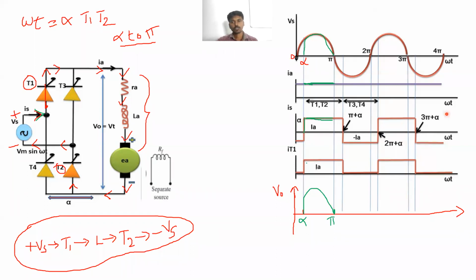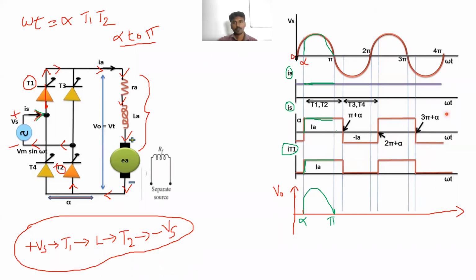Next, what will be the current through the thyristor T1? Here the thyristor T1 is carrying the current, so the current is flowing through the thyristor T1. Is it right? Okay, these are the output voltage waveform, output current waveform, supply current and current through T1. Clear? Also, you can draw the current through T2, the same waveform. IT1 and IT2 are the same. Clear?